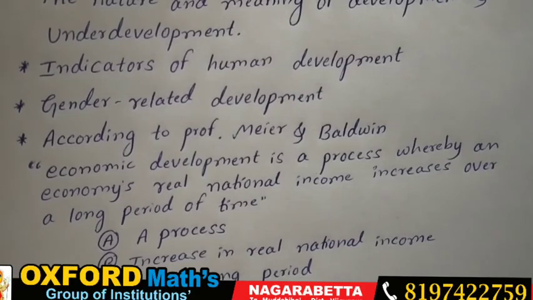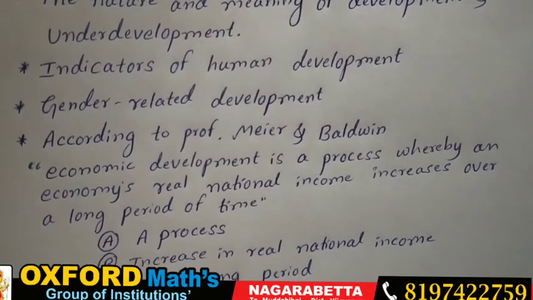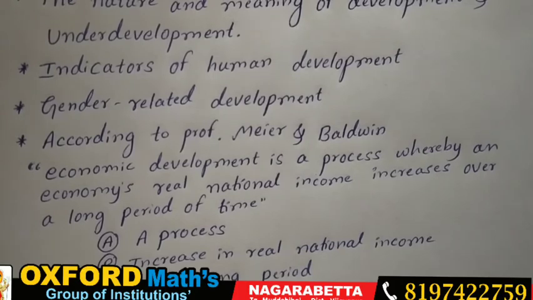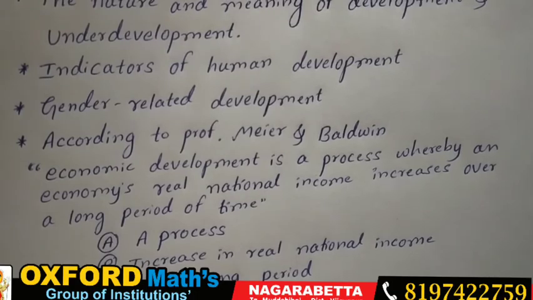Professor Colin Clark defines economic development as an improvement in economic welfare. Economic welfare in turn is the availability of all those goods and services which are used by individuals. Improving economic welfare of people also means reducing poverty, hunger, malnutrition, or untouchability.